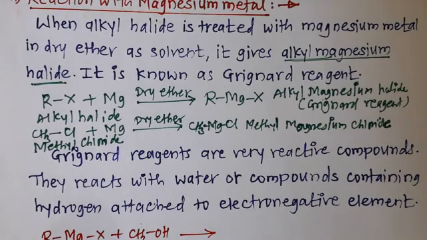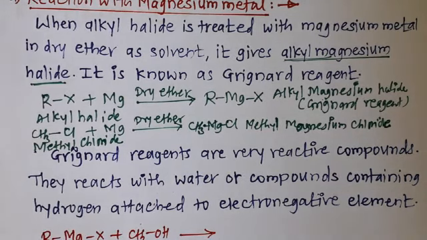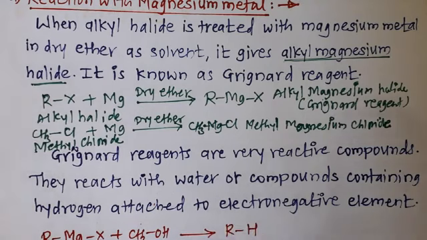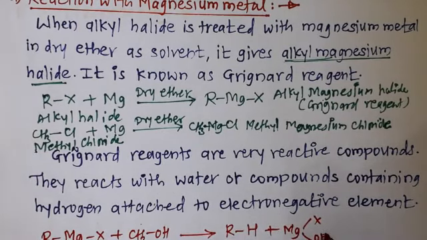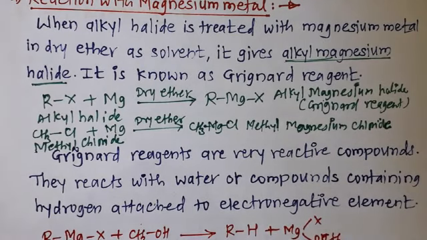These Grignard reagents are highly reactive and react with any type of compound which contains such hydrogen. It forms a hydrocarbon or alkane as a product. Here this hydrogen reacts with this halogen and forms hydrocarbon or alkane.